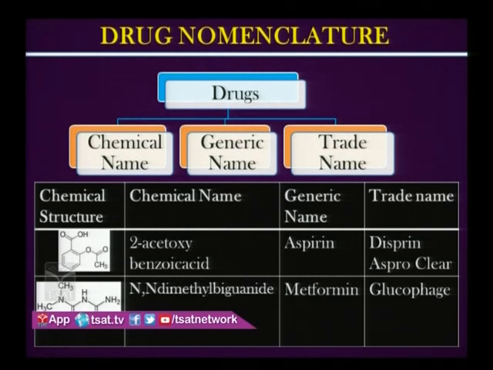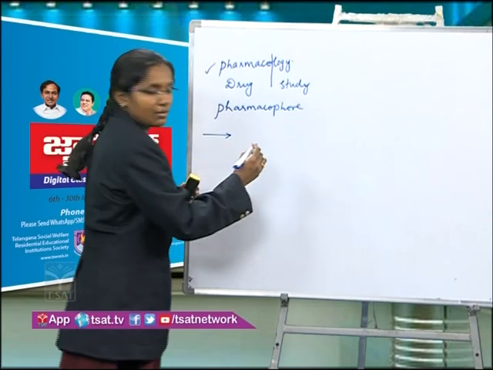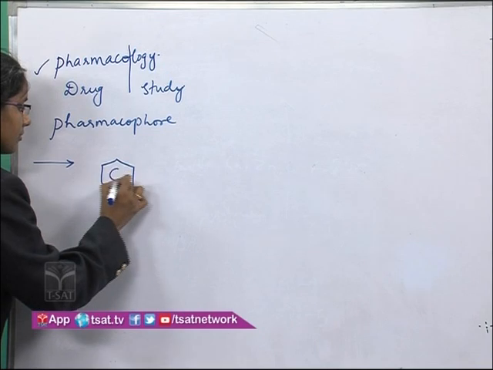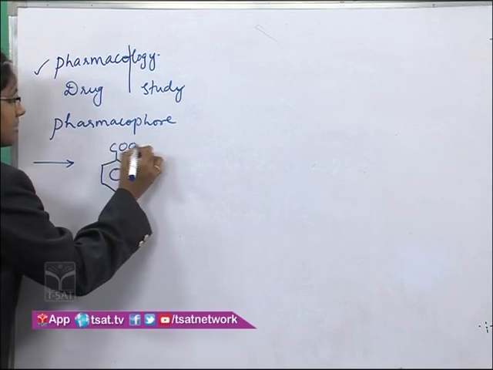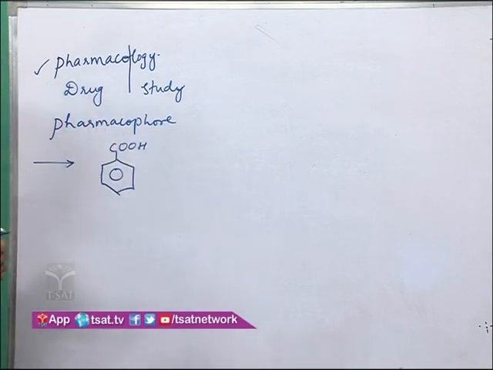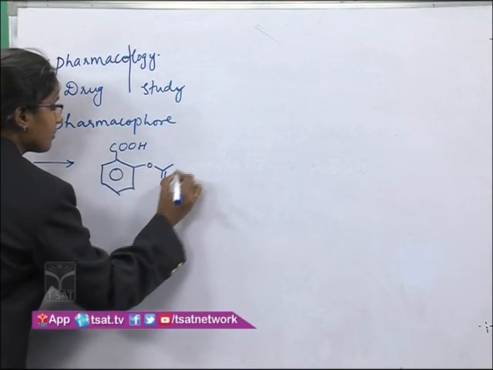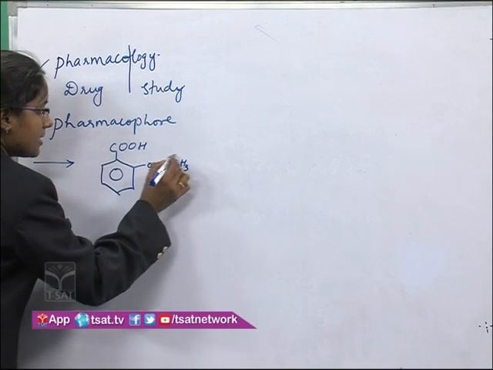For a single drug we have different names, and they are chemical name, generic name and trade name. The chemical name tells about the chemical structure of the drug. For example, what is this? This is benzoic acid, right? And this is an acetyl group.